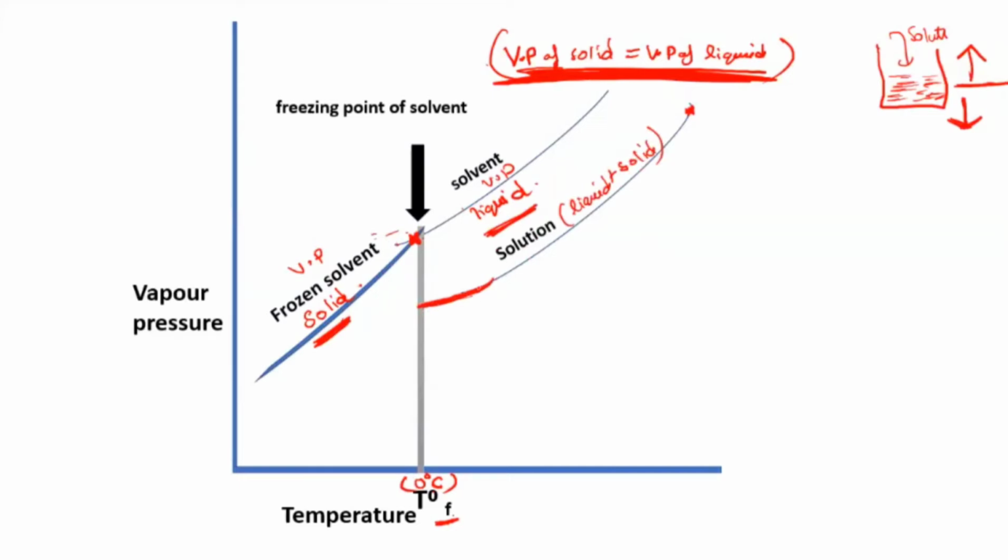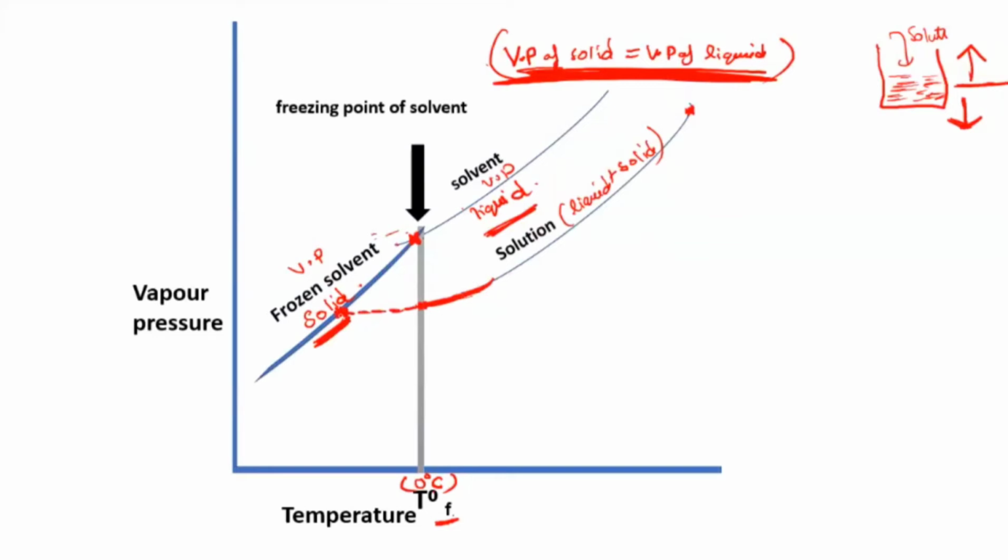So when I'm adding that at 0 degrees Celsius, can you see? Imagine you have ice with you, and to that you have added the solute at 0 degrees Celsius. See what happens at that time. Still the solution will be in the liquid state. Now if you want to convert that solution into a solid state, what should I do? I have to decrease the temperature. I have to cross this barrier and come till here.